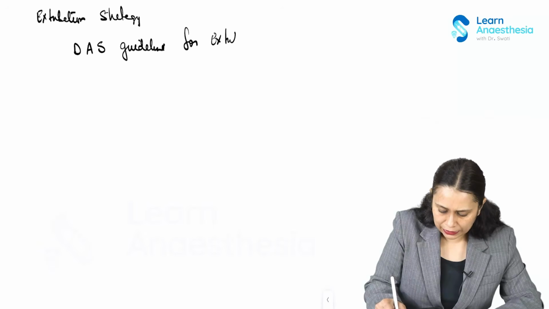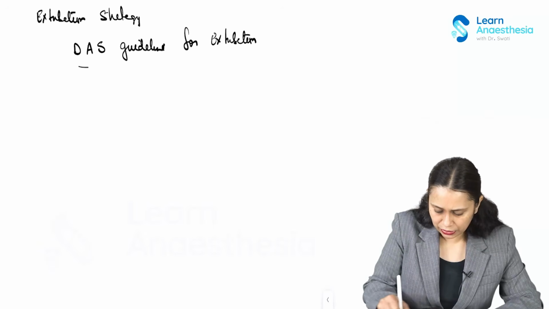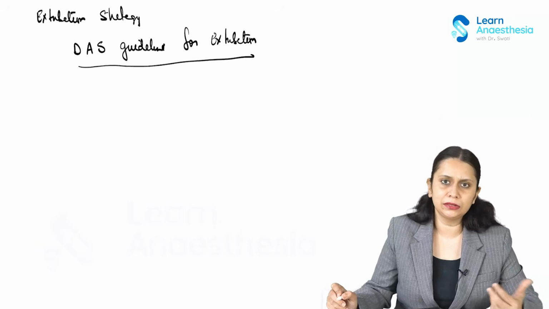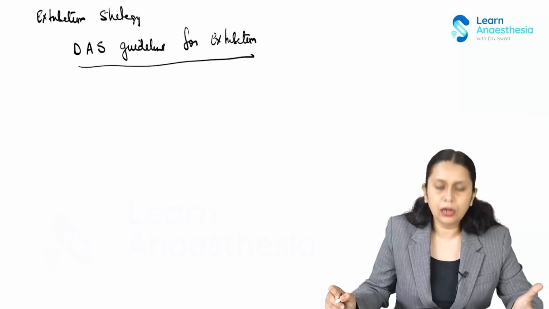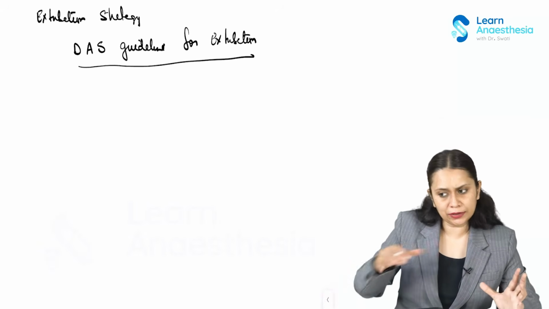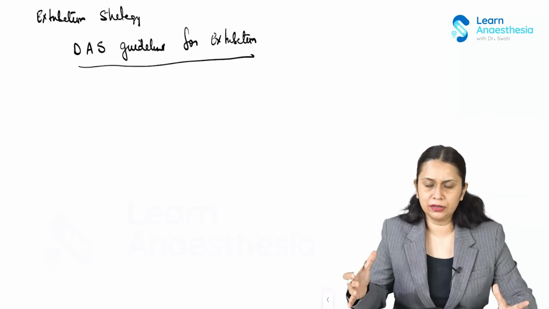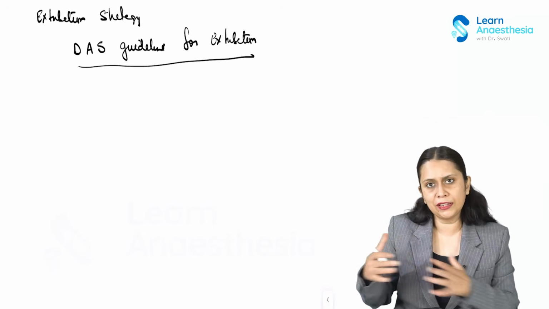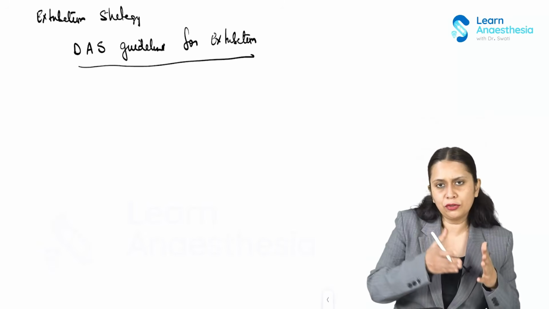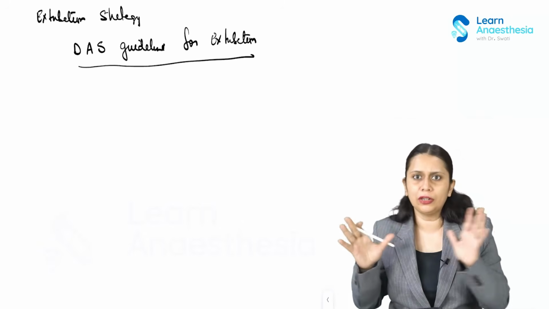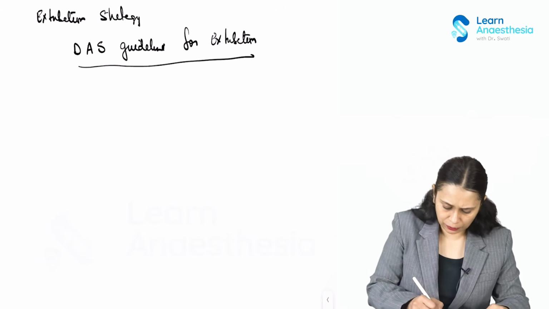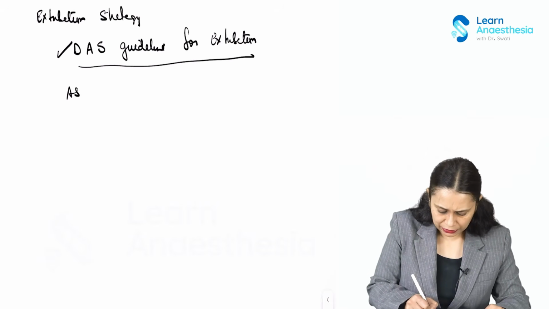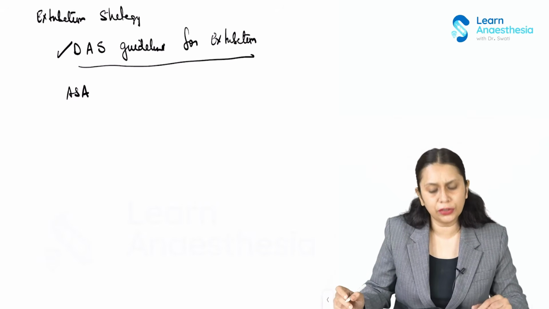Now, the DAS guideline for extubation strategy incorporates a dichotomous kind of strategy, that is at risk, not at risk. So they have divided their extubation strategy in two groups: the patients who are at risk, the patients who are not at risk. And other societies also, apart from DAS, we have the ASA task force giving recommendations for extubation.